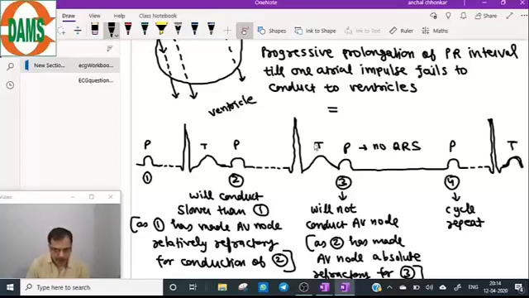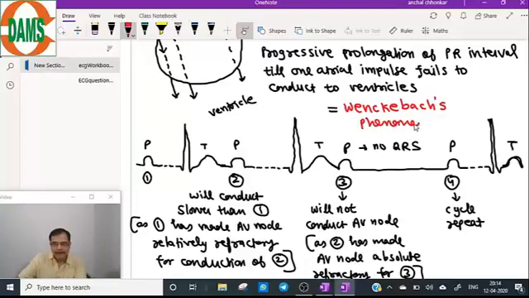Progressive prolongation of PR interval. Very nice. This is known as the Wenckebach phenomenon. So this is a Mobitz type 1 block. Now, any reason for recovery from refractoriness?